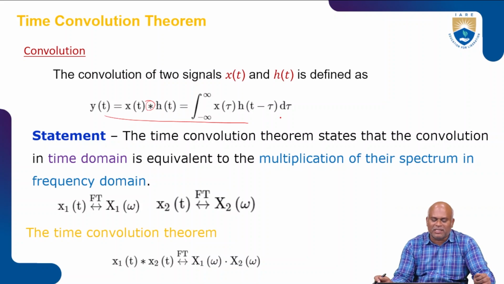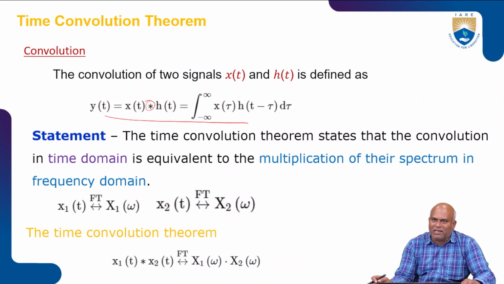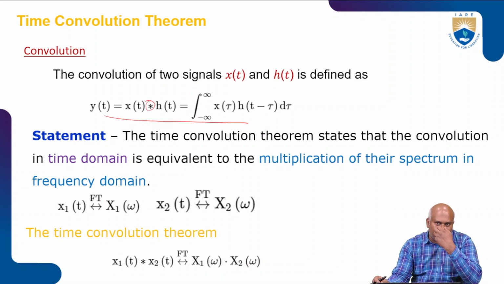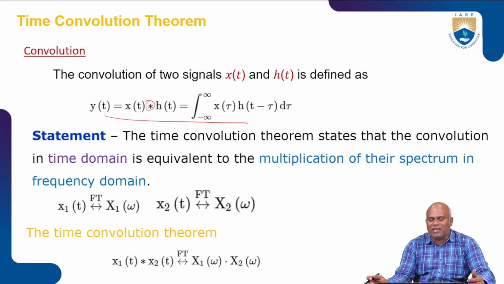Now we can represent this by the statement of the time convolution theorem. The time convolution theorem states that convolution in the time domain is equal to multiplication of the spectra in the frequency domain. So if we do the convolution in the time domain, its output in the frequency domain is obtained by multiplication of the signals.